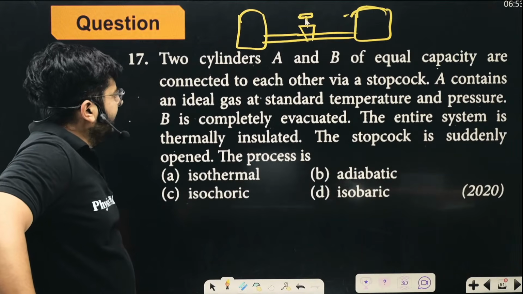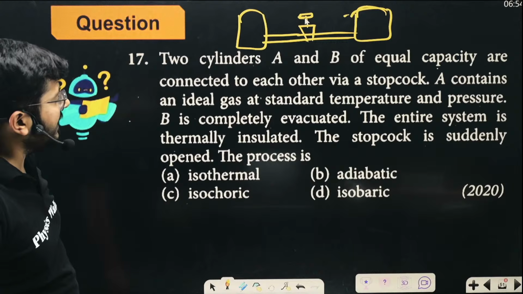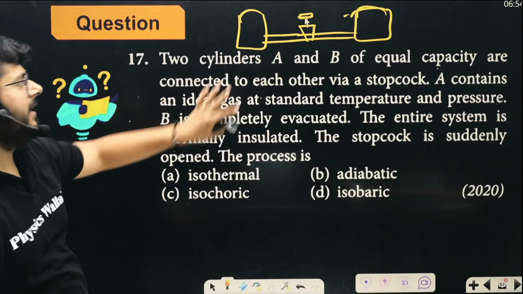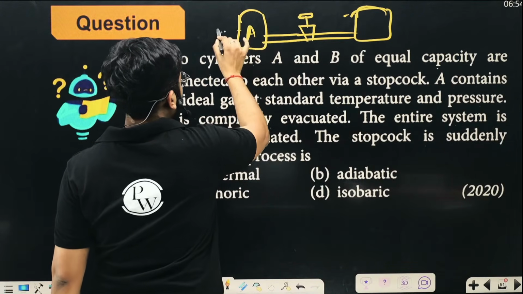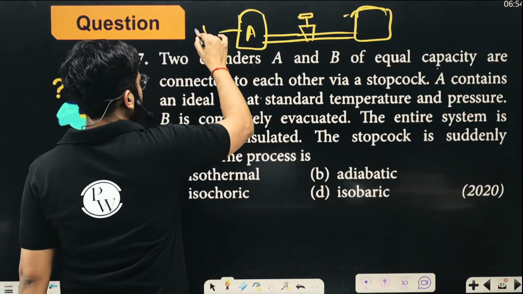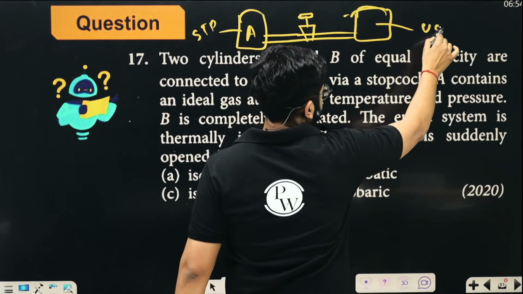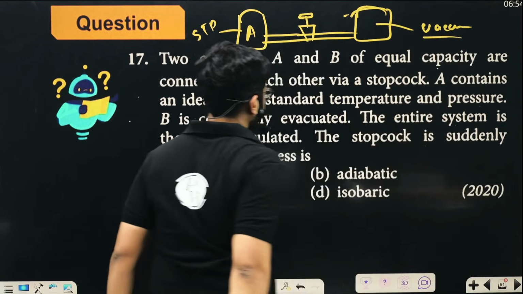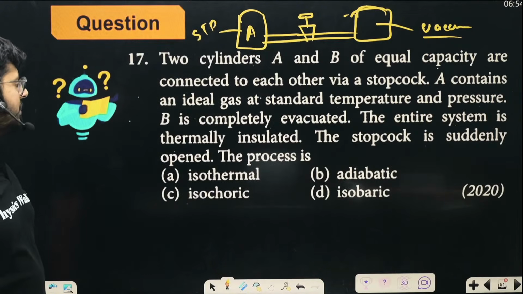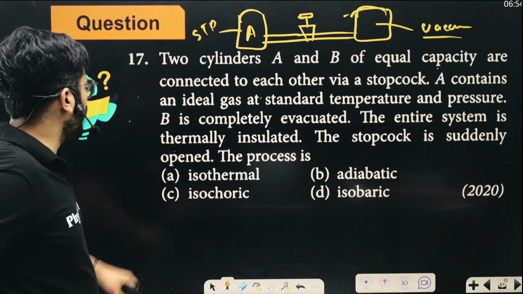A contains an ideal gas at a standard temperature and pressure, right? B is completely evacuated. So here A contains ideal gas at a standard temperature and pressure, and here we have vacuum, right? The entire system is thermally insulated, so no heat is added to the system or removed from the system. The stopcock is suddenly opened.